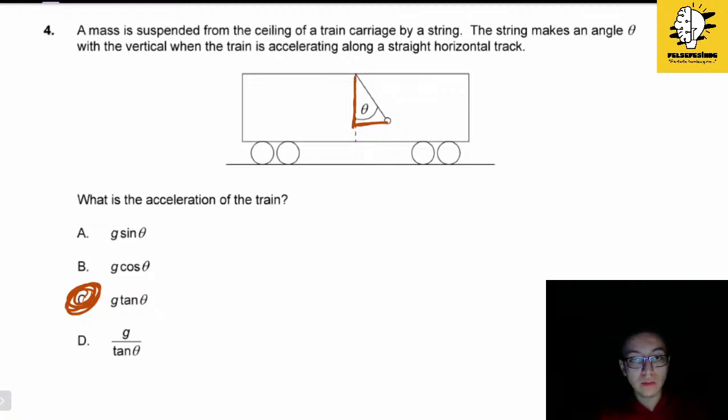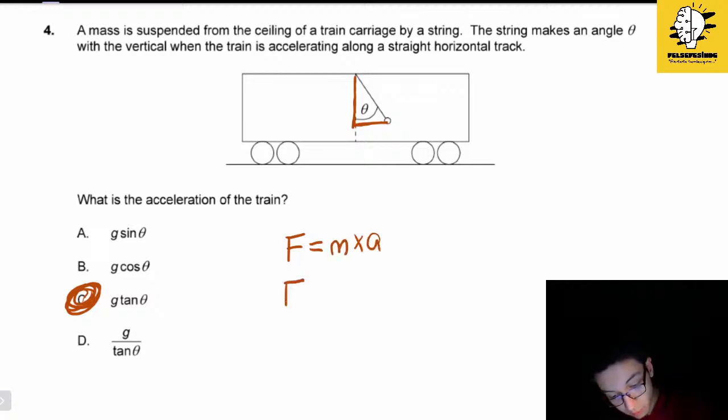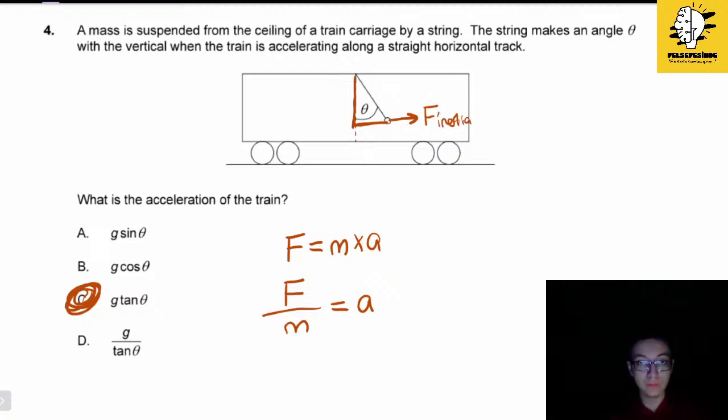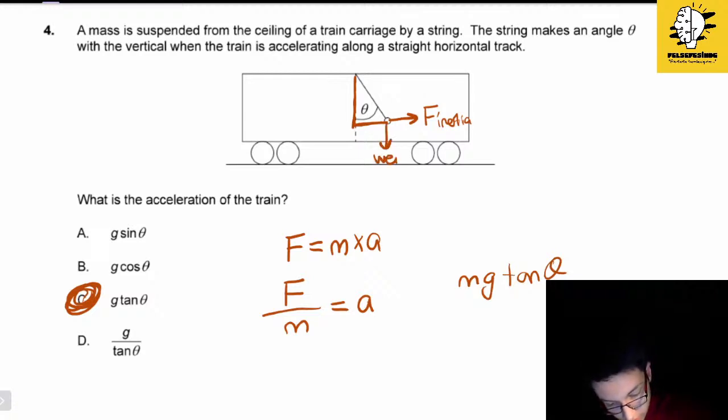Maybe you can try to use F = ma as well. F is equal to m times a, so the acceleration is F over m. We see the force in this way, the force of inertia. For this force, we can say mg tan theta, since it has a weight in this direction as well, right?